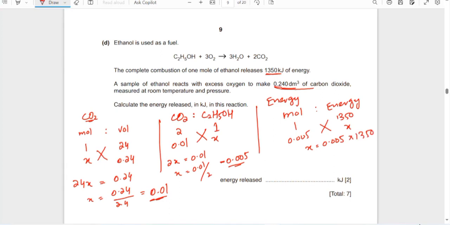What do we get? Energy is 6.75 kilojoule. Is it clear? 1 mole of ethanol produced 1350 kilojoule, so if we have this number of moles which we have calculated, what will be the amount of energy?